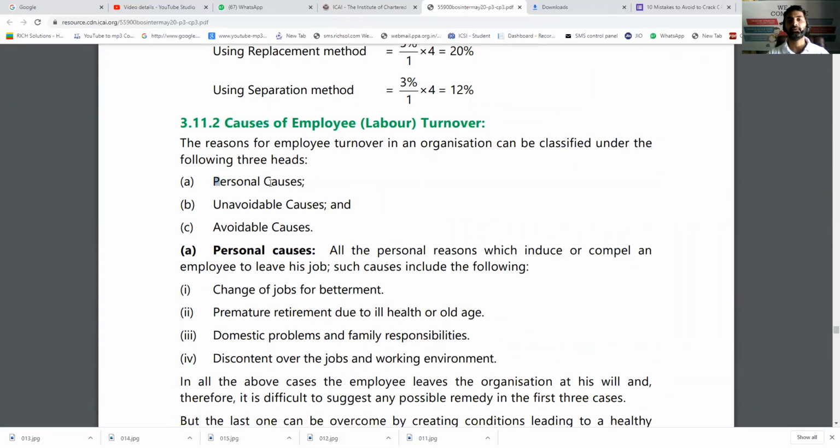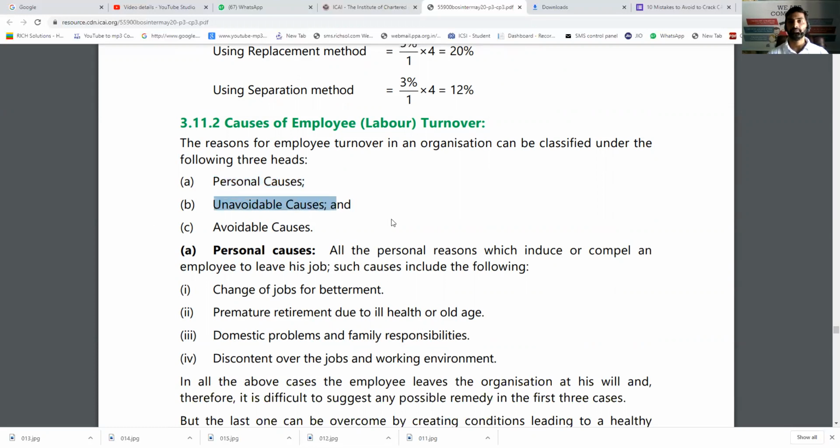Causes can be anything. Personal causes, like someone got married and she needs to get shifted to another city, that can be the reason. Maybe the environment is not suitable overall, he's not getting acquainted with the environment here, so he needs to go. That is medical reasons. So these are personal causes, we can't do anything.